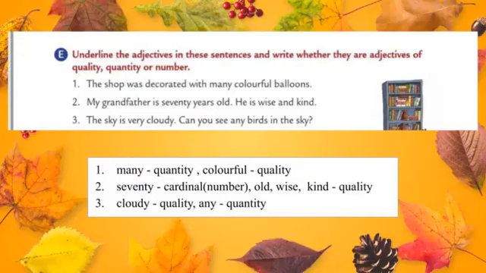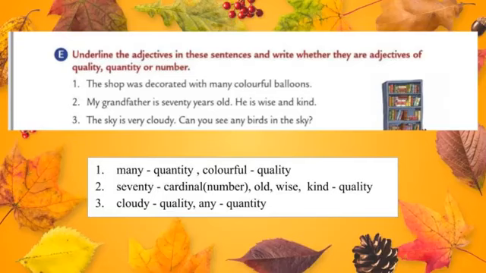Okay students, let's move to the next exercise, that is underline the adjectives in these sentences and write whether they are adjectives of quality, quantity or number. They gave some sentences. First of all, we should read the sentences properly and then underline the adjectives. Later, we can write whether the adjectives come under the category quality, quantity or number. Let's do the first one. The shop was decorated with many colorful balloons.